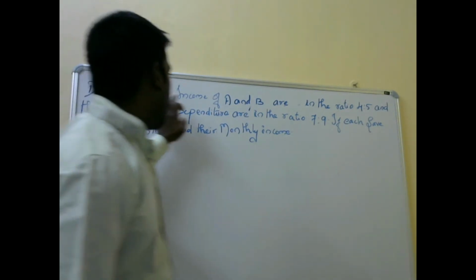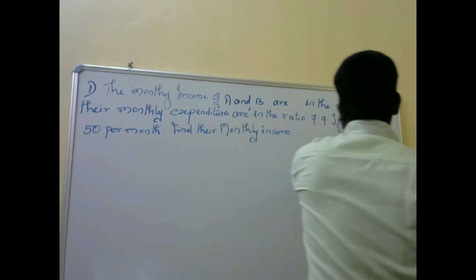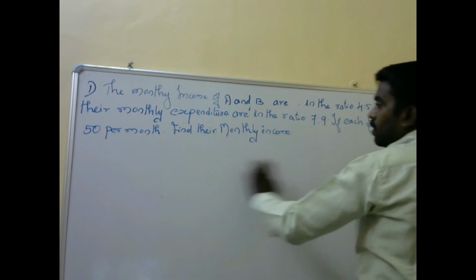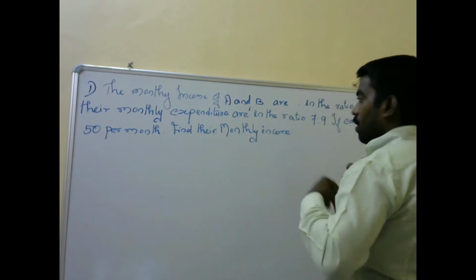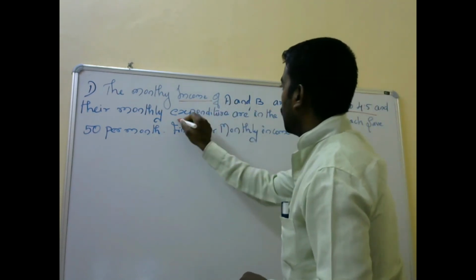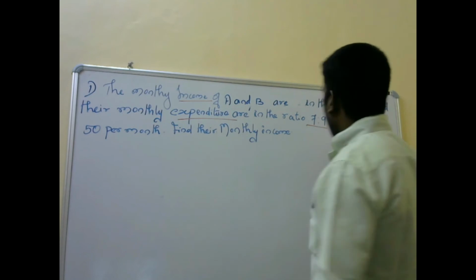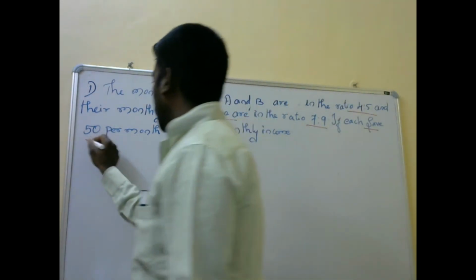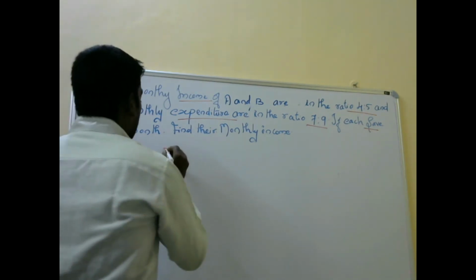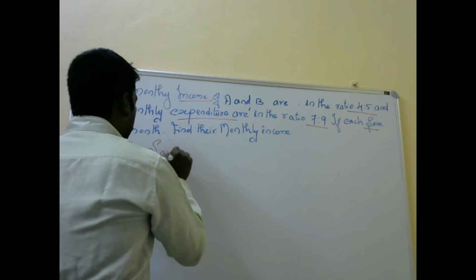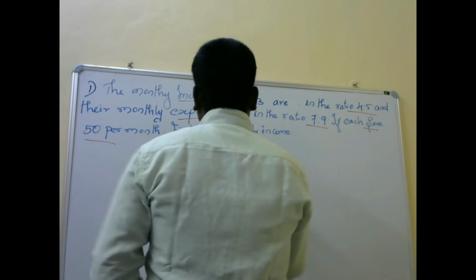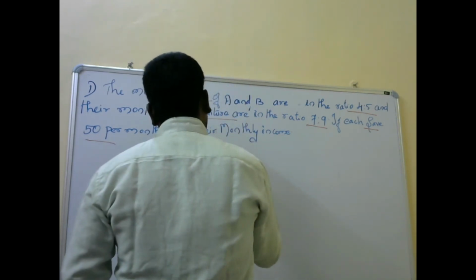This is the final sum of the ratio. The question is: the monthly incomes of A and B are in the ratio of 4 is to 5, and the monthly expenditures are in the ratio of 7 is to 9. If each saves 50 per month, find the monthly income. As per an accounts student, savings is equal to income minus expenditure.